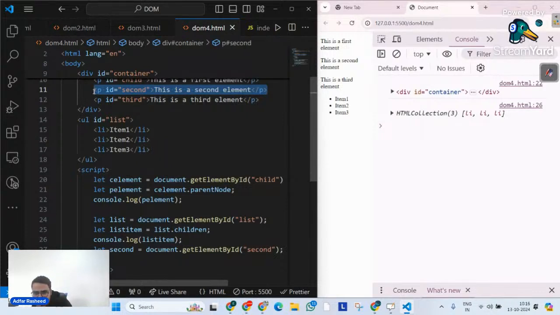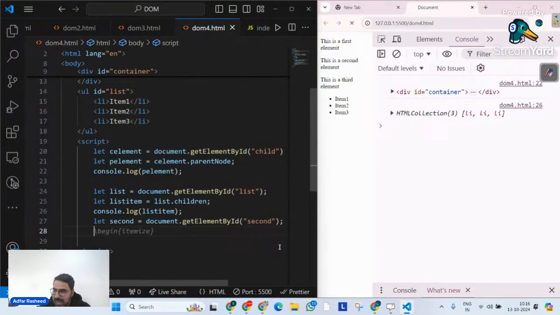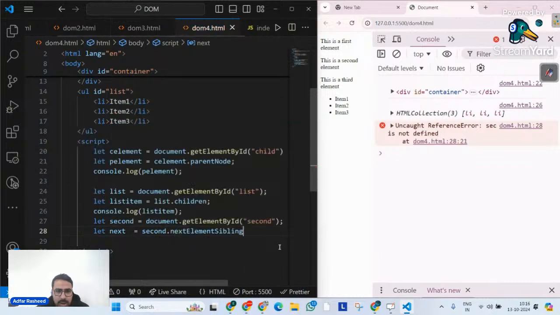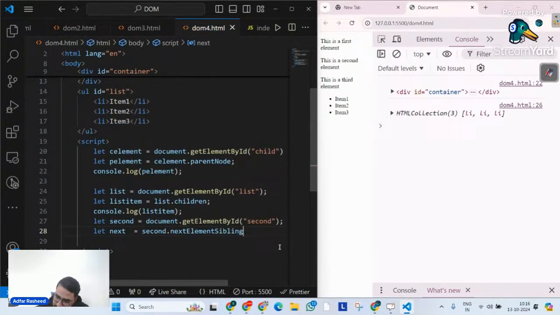Now maybe my requirement in our web application is that I already have access to a node, and I want to write logic so that whenever there's a next sibling to it, I do this. So I have to find a method with the help of which I can find its next element sibling, which is its adjacent element immediately after it. Let me create a variable next, equal to my second element's next element sibling.